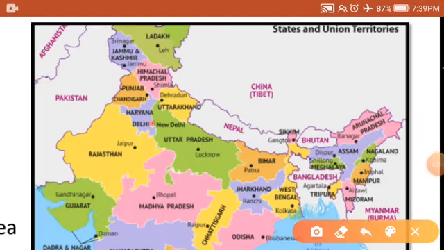In this map, you can understand Afghanistan in the northwest, Pakistan in the west, China, Nepal, Bhutan in north, Bangladesh and Myanmar in east, Indian Ocean in south. India shares its border with these countries.